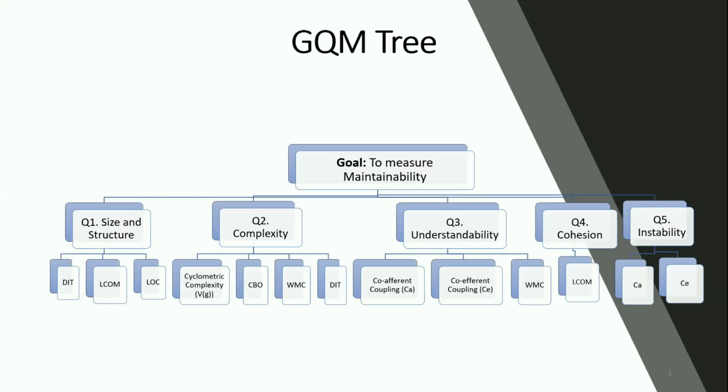To measure complexity, the metrics which we have used are cyclomatic complexity, coupling between objects, weighted methods per class, and depth of inheritance tree. Coming to maintainability, the metrics are efferent coupling, afferent coupling, and weighted methods per class. To measure cohesion, we have used lack of cohesion of methods, and to measure instability, we have used CA and CE, which are afferent and efferent coupling.